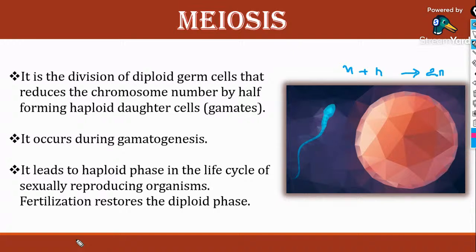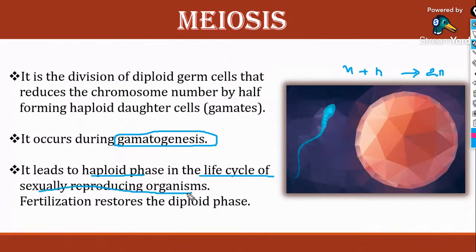Hope it's fine till now. Okay, fine. So meiosis occurs during gametogenesis. What is gametogenesis? Gametogenesis is the process of gamete formation, and it leads to a haploid phase in the life cycle of sexually reproducing organisms.